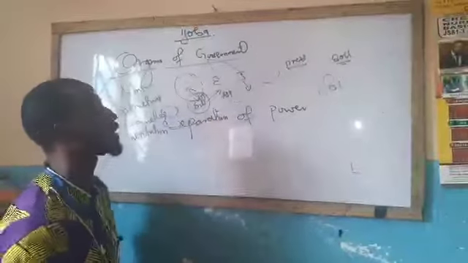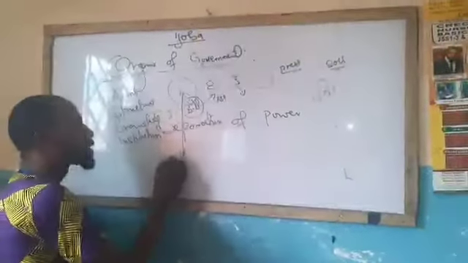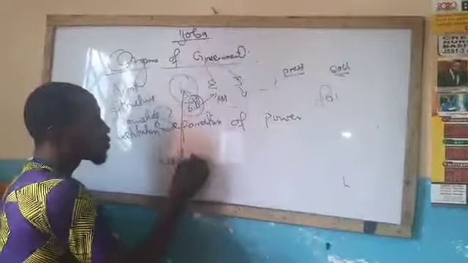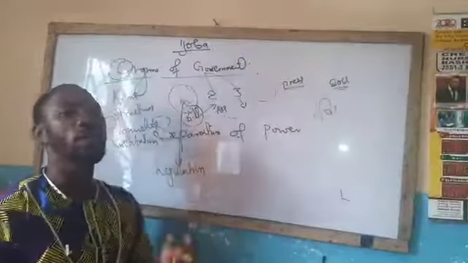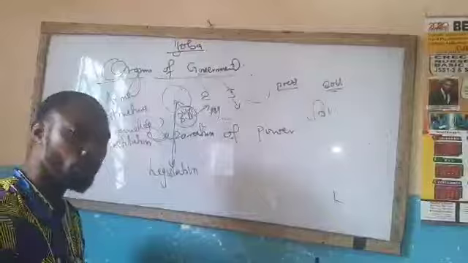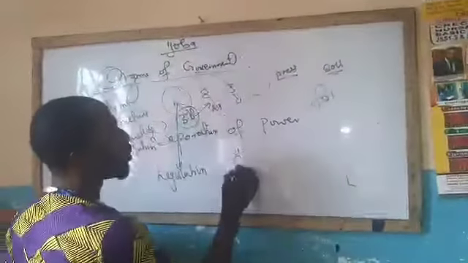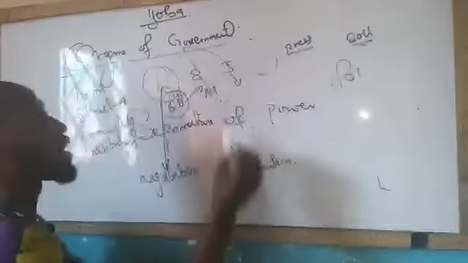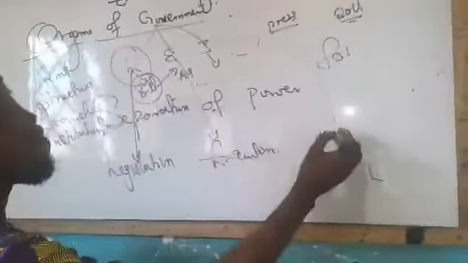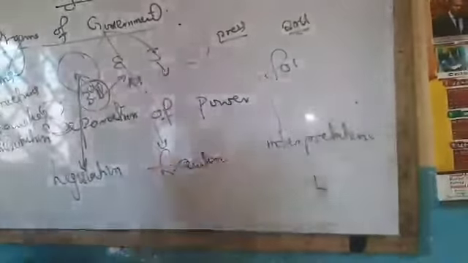The primary function of the legislature is legislation. The primary function of the executive is execution. The primary function of the judiciary is interpretation or adjudication.